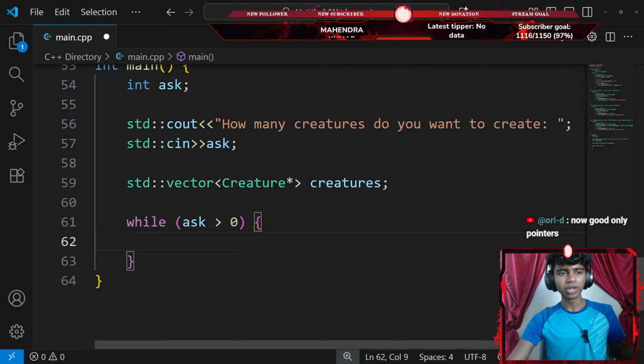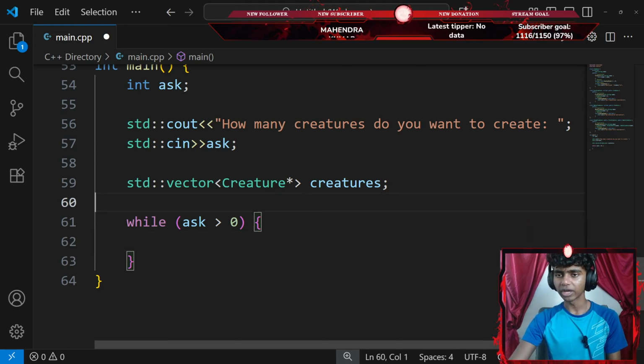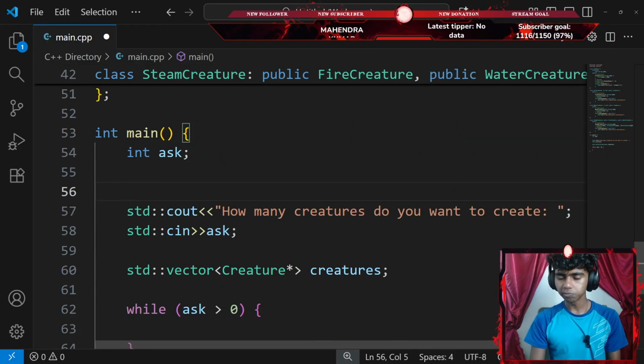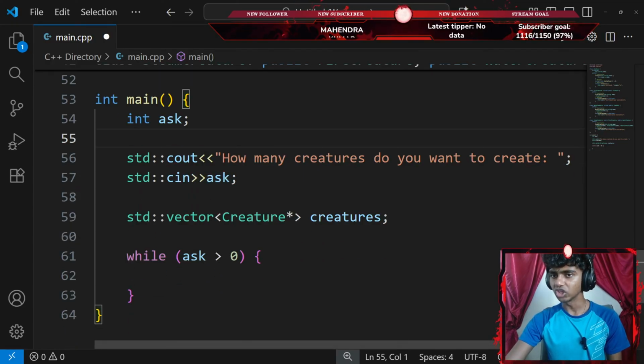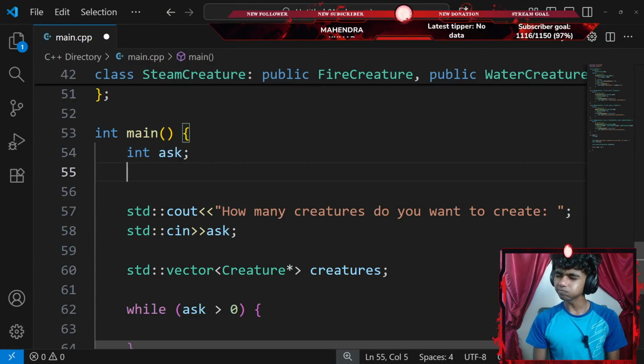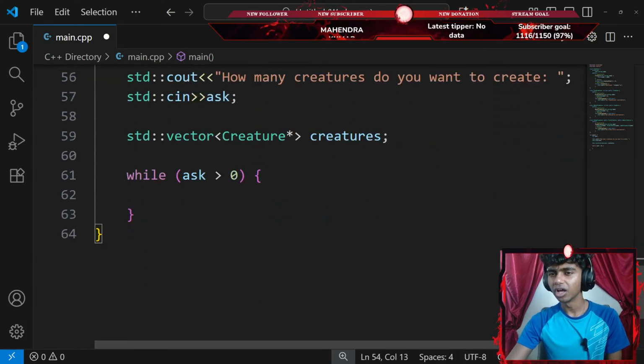Let the user choose which type. So I could go all the way up here, actually under my creature, so maybe I create another variable. Actually, I won't create a variable.